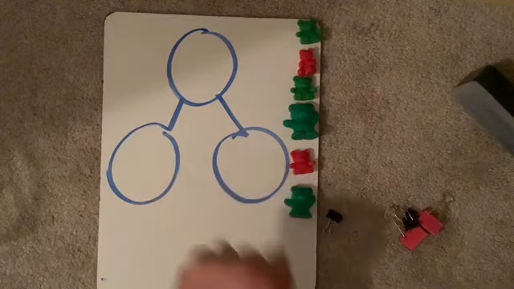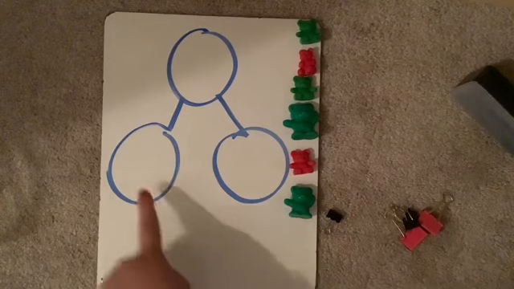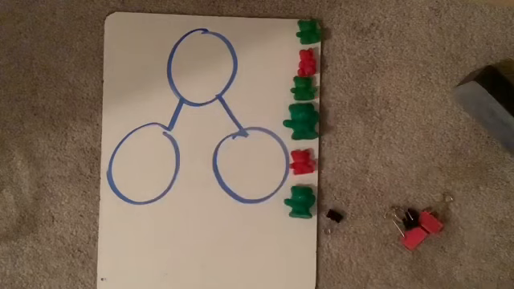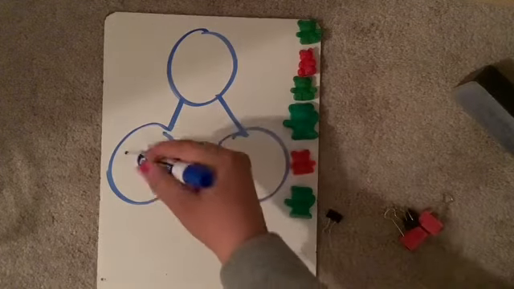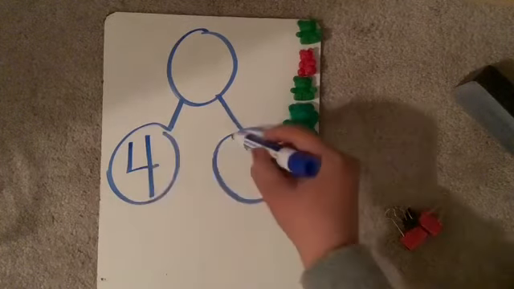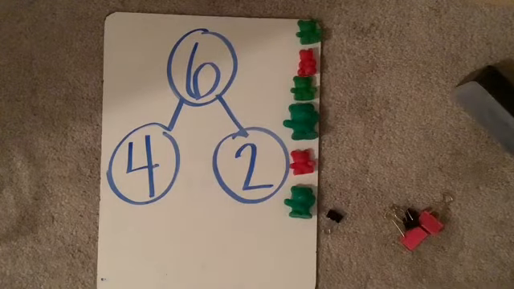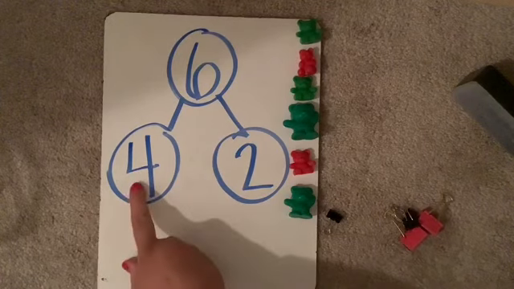Please fill in your number bond to match this story. Green bears, red bears, all the bears together. Go ahead. If you need more time, you can pause. Otherwise, let's continue. I wrote the number 4. Do you know what the number 4 is telling about in this math story?